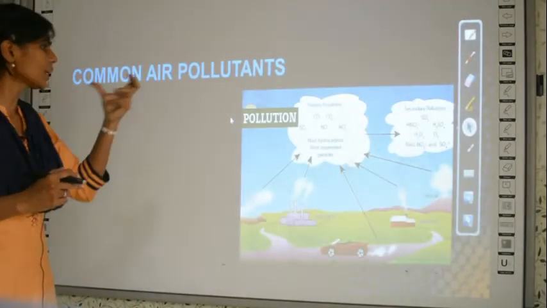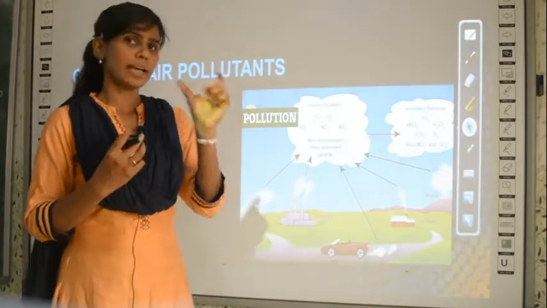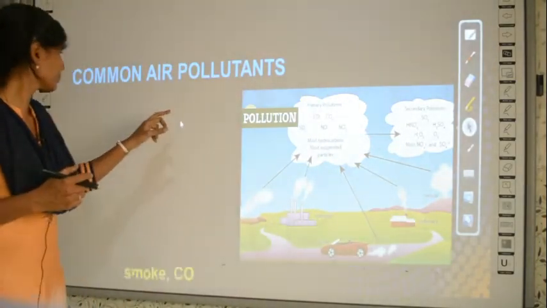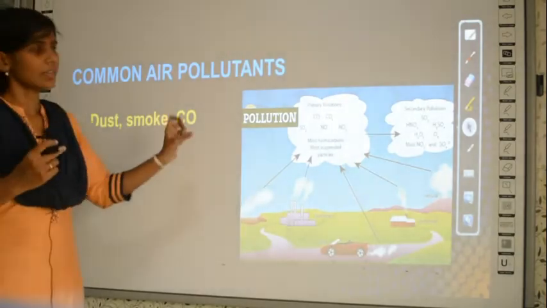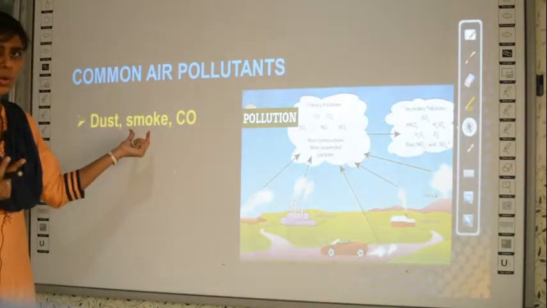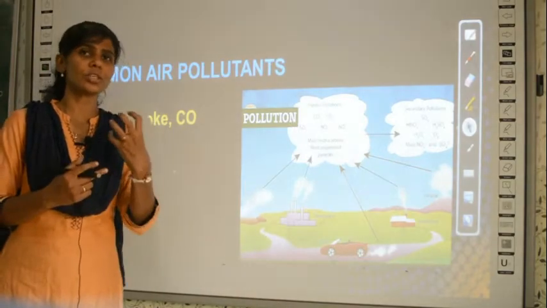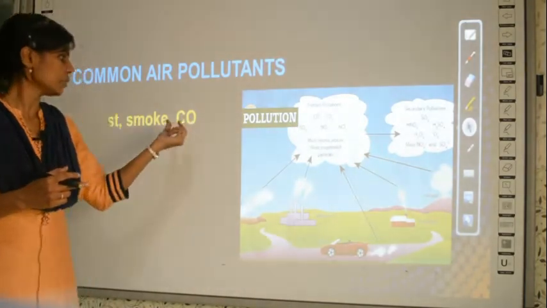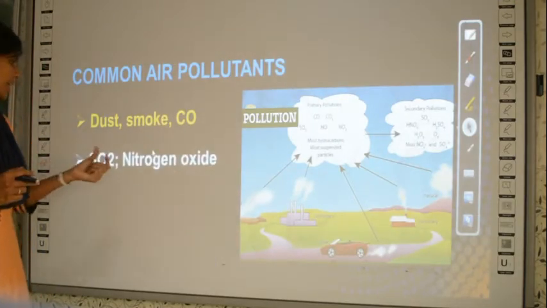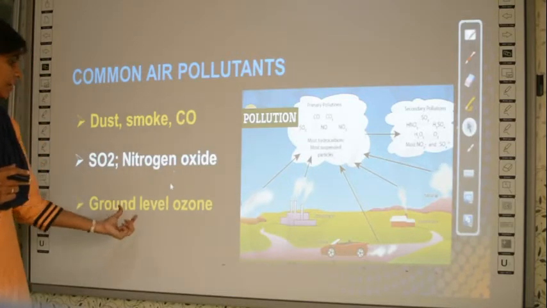Next we learn what is present in this. I am repeatedly saying air pollution, no? What gases are exactly present in polluted air, we learn in this slide. Of course you will have dust, you will have smoke, and CO, which is carbon monoxide. The major gas which pollutes the air is CO. Apart from dust and smoke, you have carbon monoxide, sulfur dioxide, nitrogen oxide, then ground level ozone.